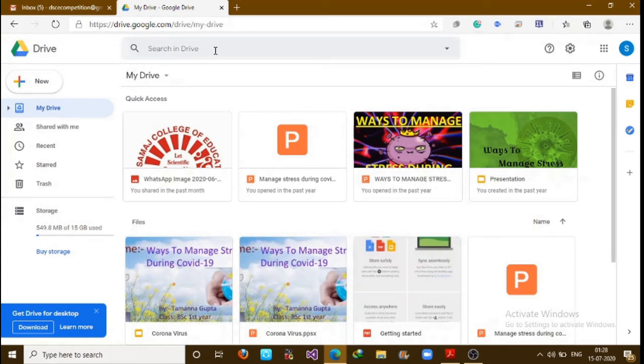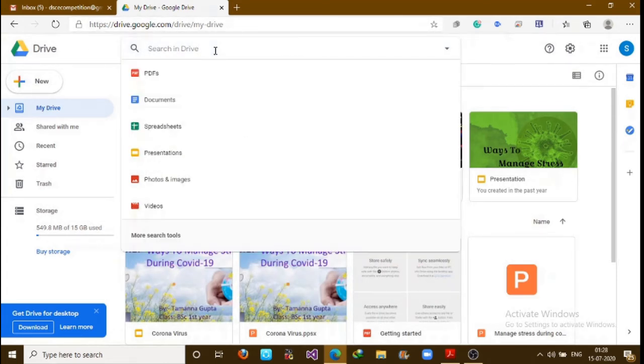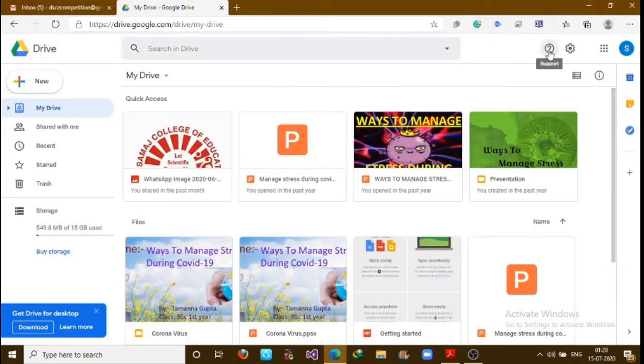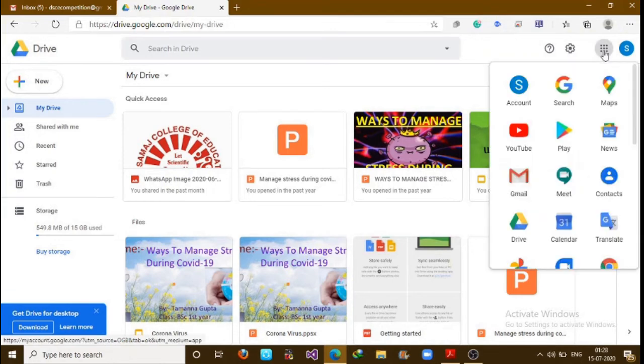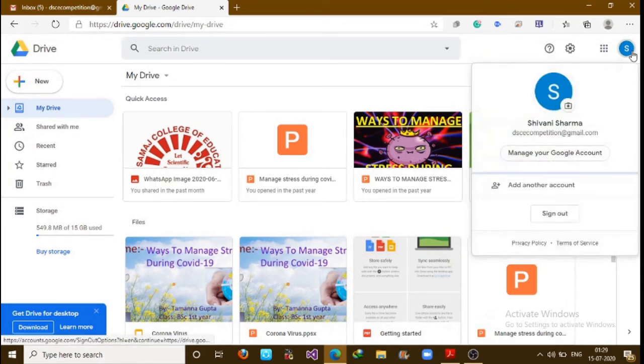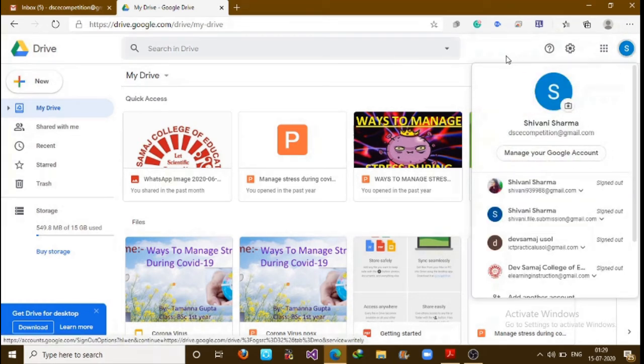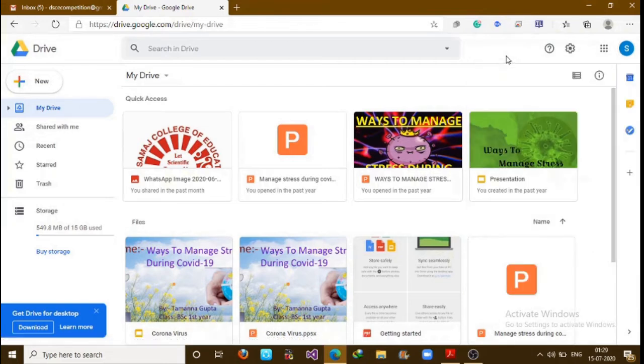Next, in this search bar you can type the name of your file directly and search your Google Drive. And this is the support icon. You can ask Google your queries and get support from them. This is the settings icon. If you want, you can change some settings, you can do that also. Here again is the Google apps button, from where you can access other Google services. Next, this is for signing out from your account or switching to another account.